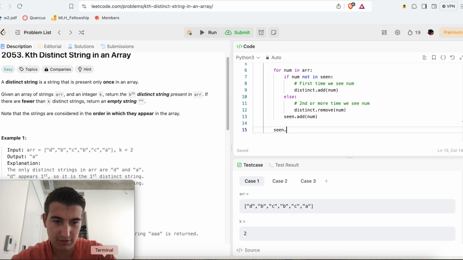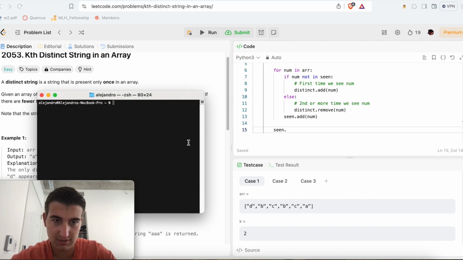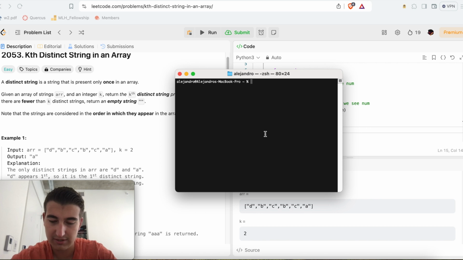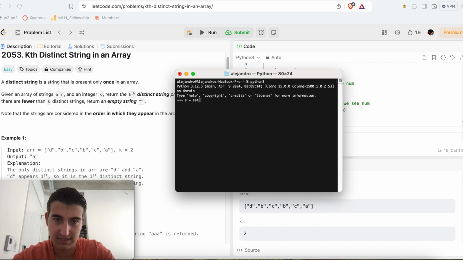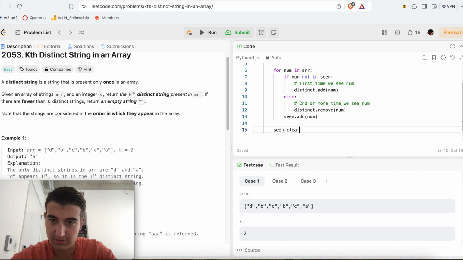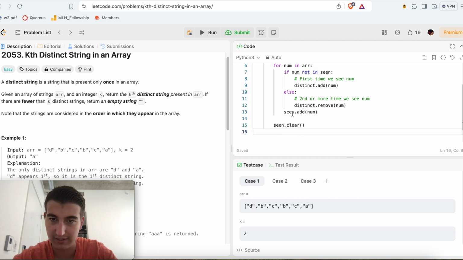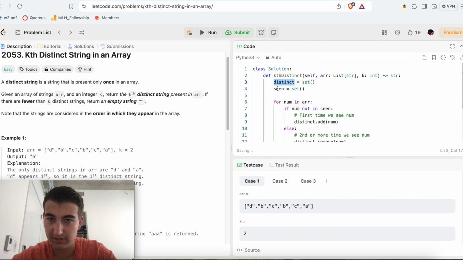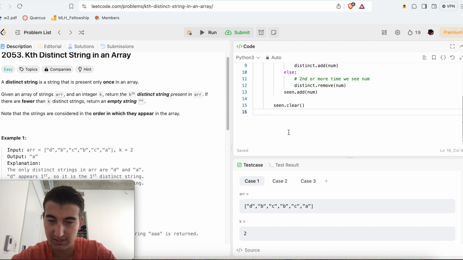Is there a clear function for sets in Python? Let me check. If I do Python 3 and say s is equal to a set with 1, 2, and 3, is there a clear function? Okay, yeah, that empties a set. Basically, I just need a new hash set, and now that we've populated distinct, we don't need the seen set anymore, so we just do seen.clear.